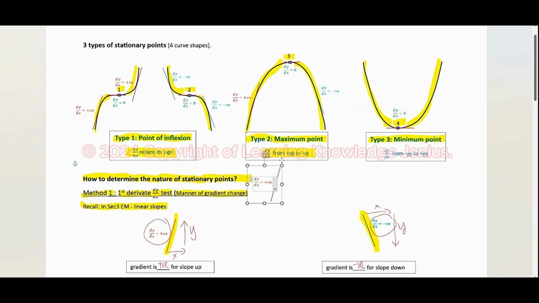Next, I'm going to do the same thing for the last curve, which is the minimum point. And you can observe that for the last curve, we have dy/dx negative followed by positive. So it means that for the minimum point, dy/dx changes from negative to positive.